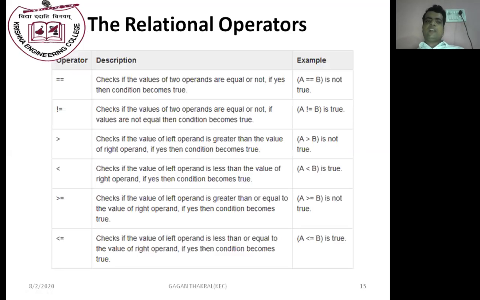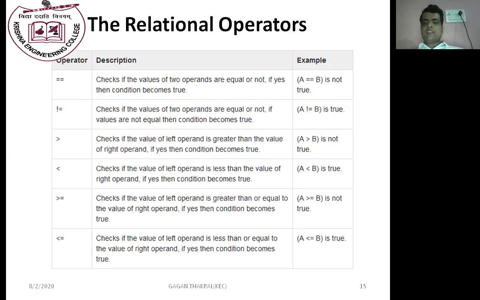Next is the relational operator. The relational operator is also used as a comparison, named comparison operator. It finds the relation between two operands. Double equal to is used to compare the values. If A double equal to B, and A and B are equal, then it will give true. And if both are not equal, then it will provide us false. A not equal to B is the second operator. A not equal to B is true if B is 20 and A is 10.